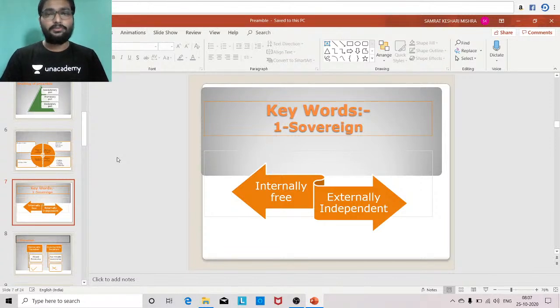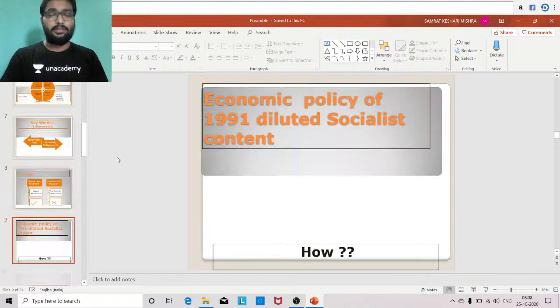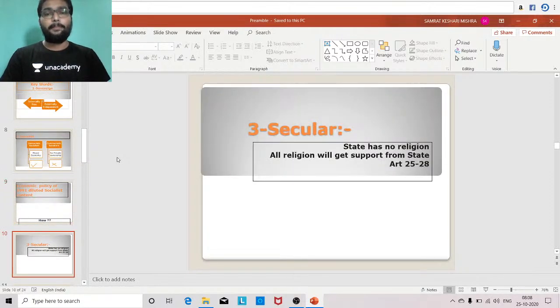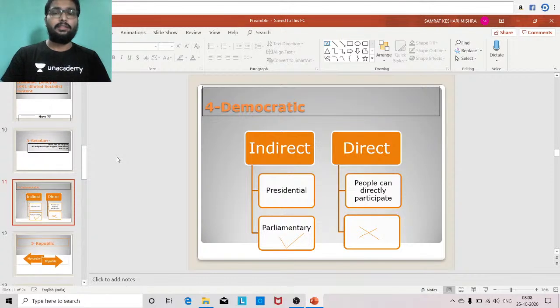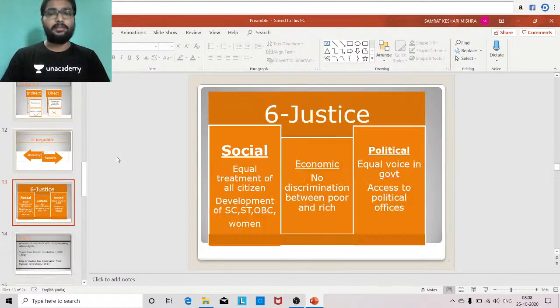In keywords, we have started discussion from sovereign. Sovereignty means internally free and externally independent. Socialist means mixed economy. In case of India, this is a democratic socialism, not communistic socialism. Secular, the state has no religion. Democratic, we have indirect form of democracy, not the direct one. Republic, the office of head of the state is open to the public. That is the meaning of republic.